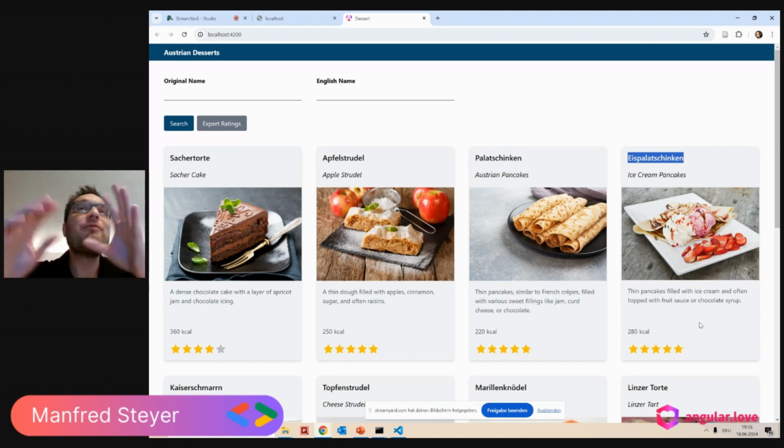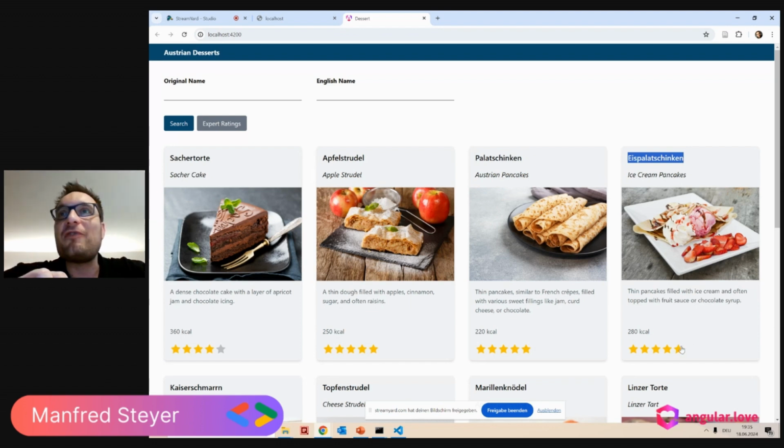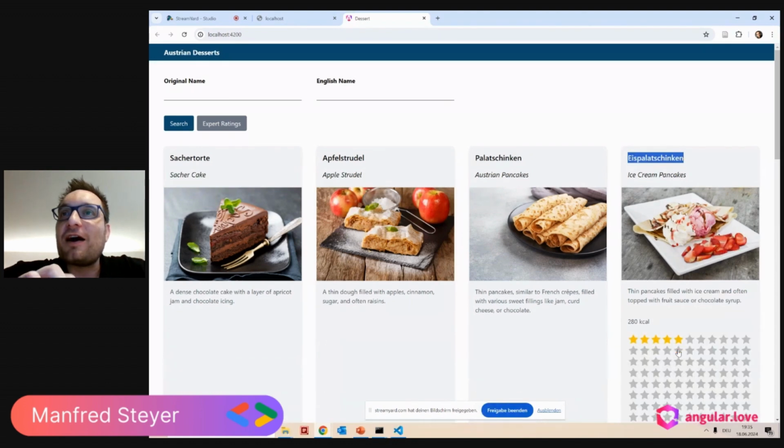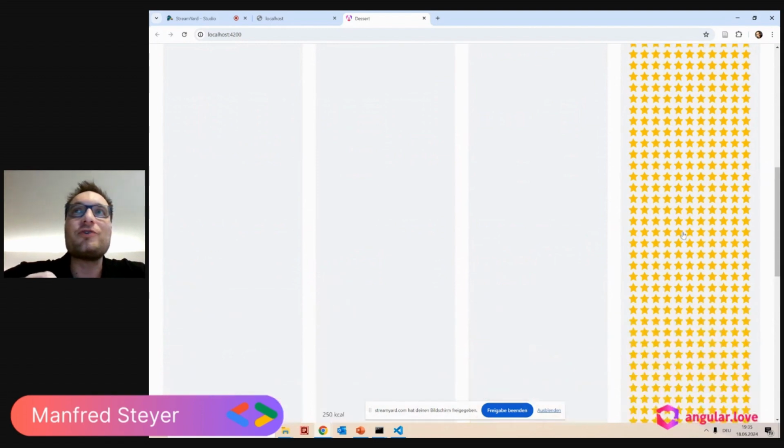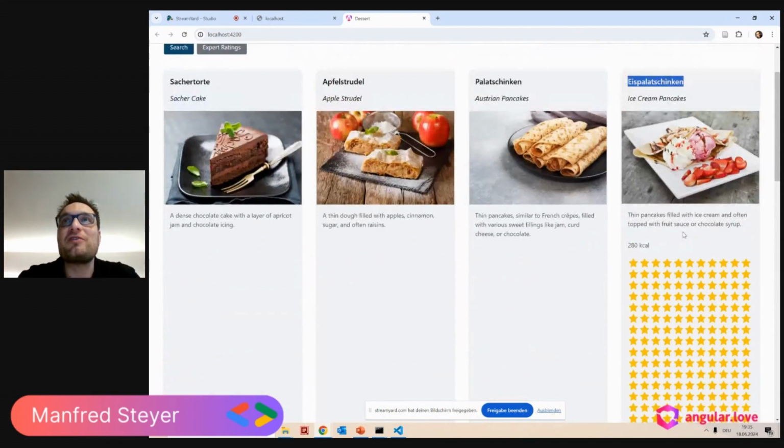And here, 5 stars out of 5 stars is not enough. And that's why I've implemented a cheat mode. Click here. If I'm double clicking the star, then I can select up to 500 stars, which is quite a number. 500 stars out of 5 stars. When it comes to ice cream, pancakes, mathematics does not count anymore.